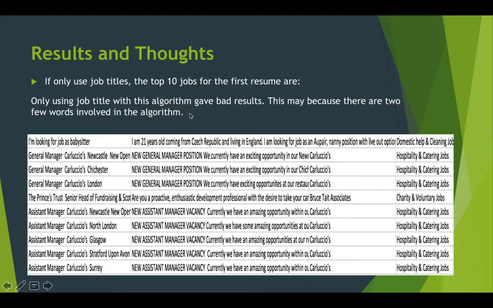So these are the top 10 results from the matching that using only job titles. As you can see, this is not very good results. The results are very similar, the top results, because there's really very few words that we can use. So the algorithm, there's very little that the algorithm can do. And we think that the results is because maybe there's a job word and there's a manager word, and these words are very important in our resume, so the algorithm gives this as the top results. So we think using only job titles is not a good idea.